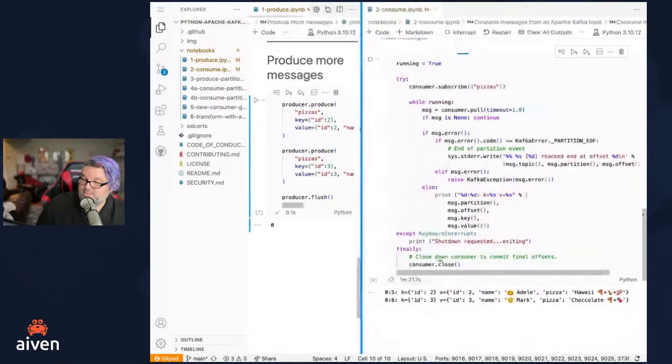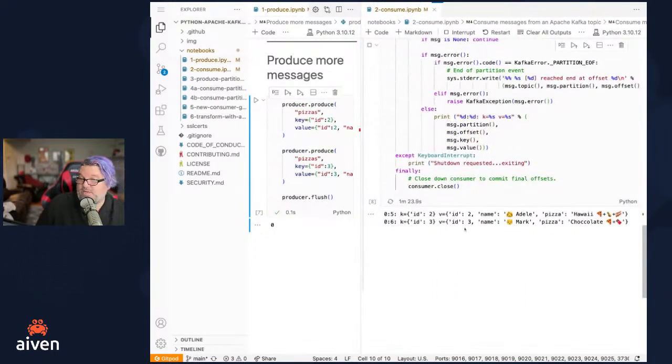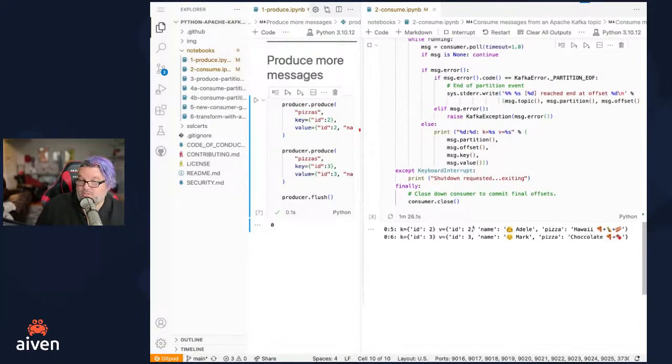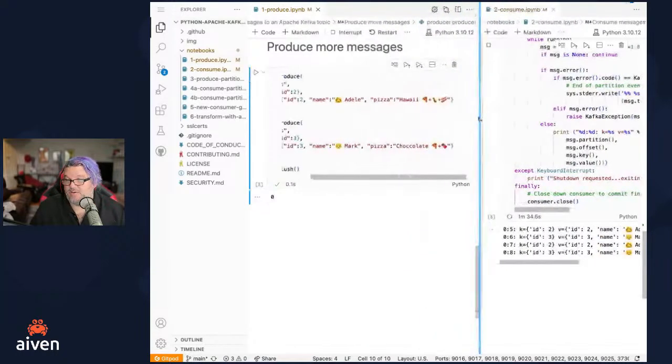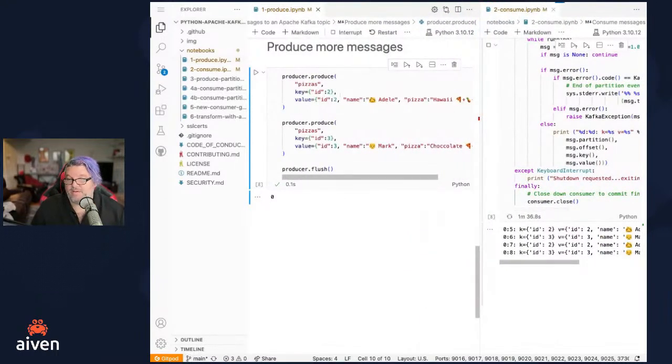So now we actually saw those messages come up down there. I see what was happening. So in the return of before, and then likewise, same thing. If we want to run it again, we'll see it pick them up again. And again, there's no reason I can't be fancy and say, okay, you're like, well, that's fine, Maddie, but you keep showing me Adele and all these other people.